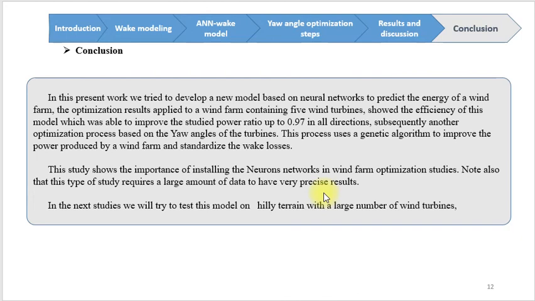In the next studies, we will try to test this model on complex terrain with a large number of wind turbines.